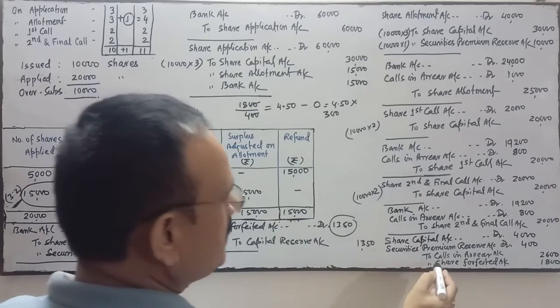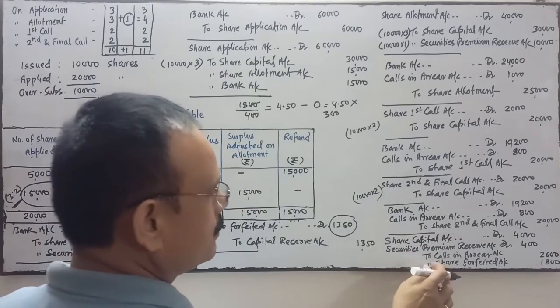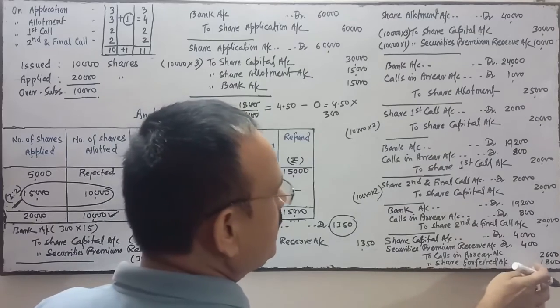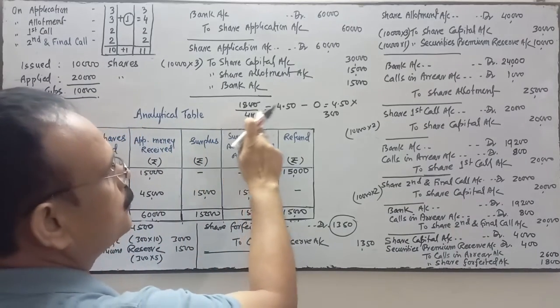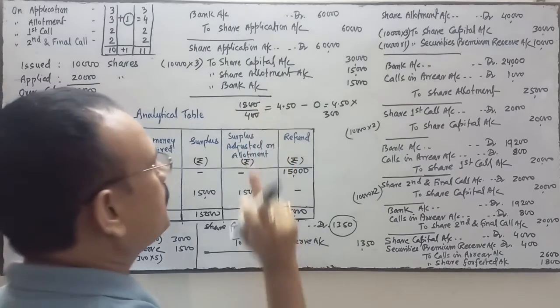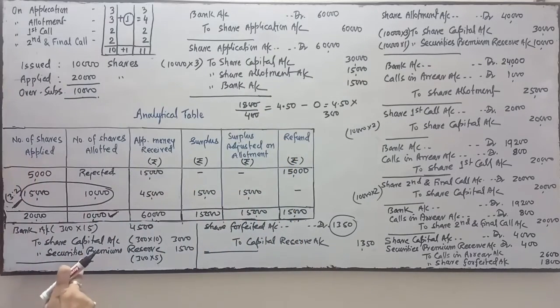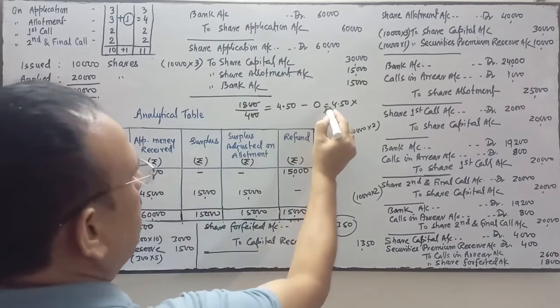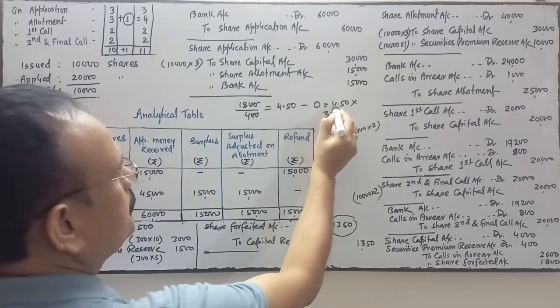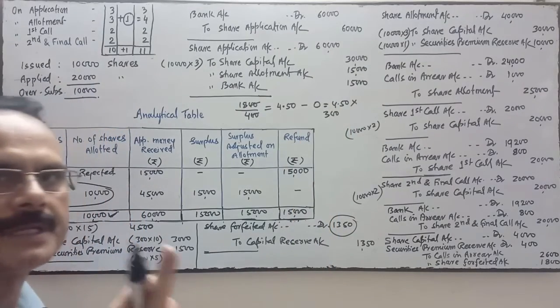1350. You see the share forfeiture entry: 1800 rupees is forfeited by the company on 400 shares, so the per share gain is 4 rupees 50 paisa. At the time of reissue there is no loss because the company reissues the shares at a premium. So loss is 0, and the net gain of the company is 4 rupees 50 paisa per share.